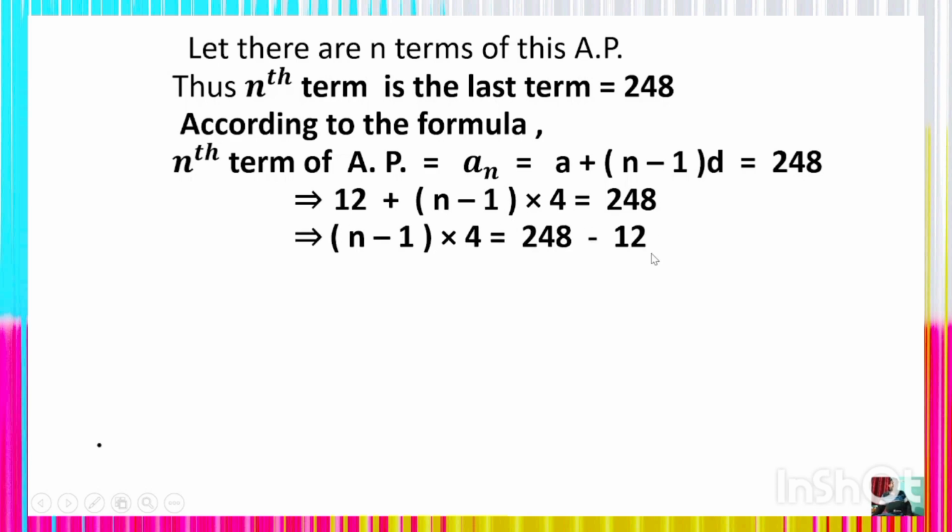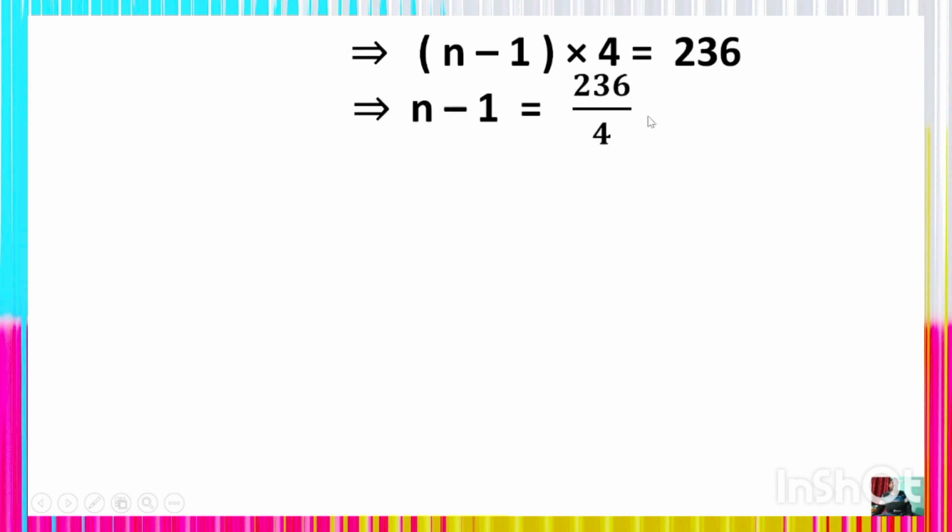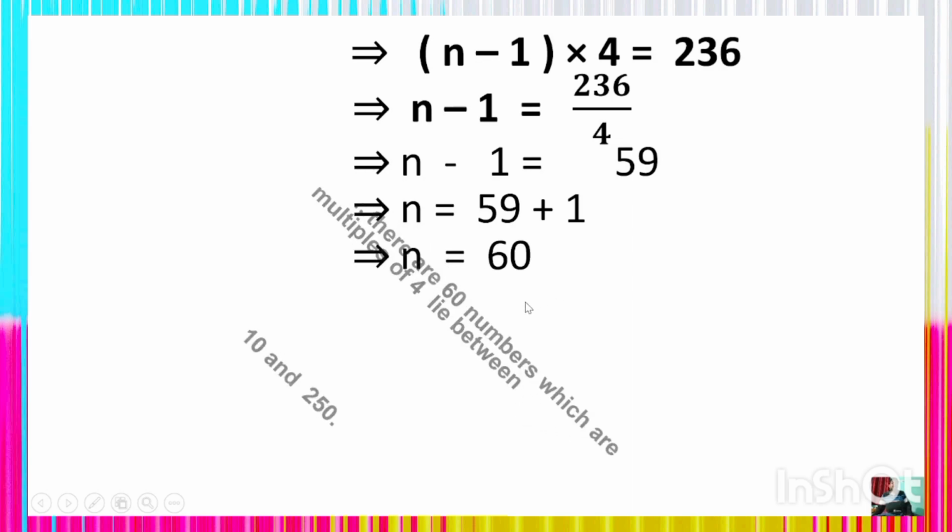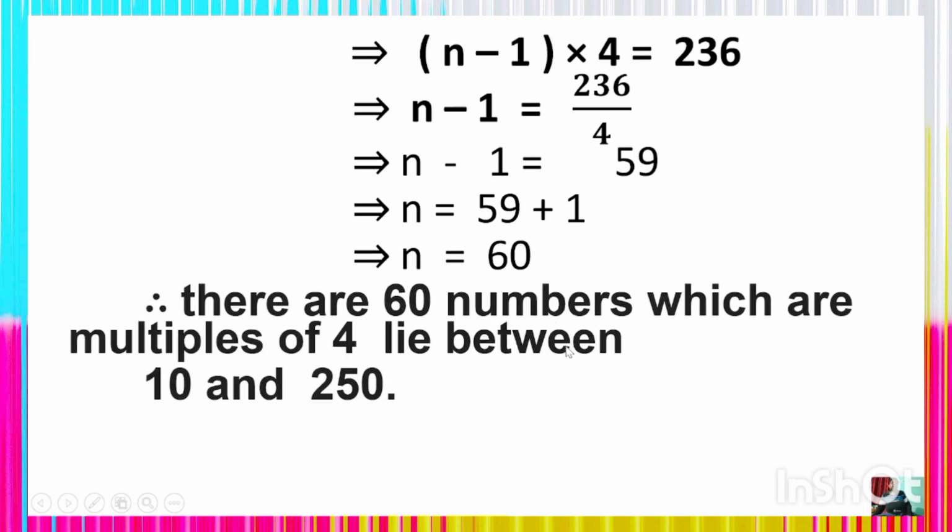Okay, and after simplification you will get (n minus 1) into 4 is equal to 248 minus 12. Here the plus 12 will be transposed to the right hand side. Thus we get (n minus 1) into 4 is 236. Understand? Thus n minus 1 is equal to 236 by 4, which is 59. Thus n is equal to 59 plus 1, which is 60. Thus there are 60 numbers which are multiples of 4 lying between 10 and 250.